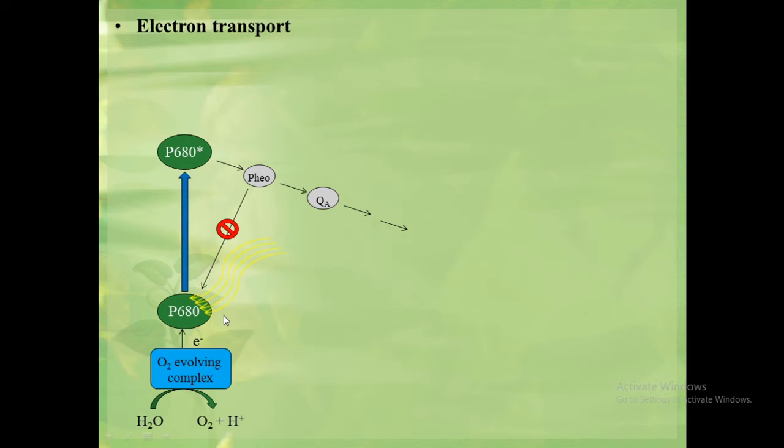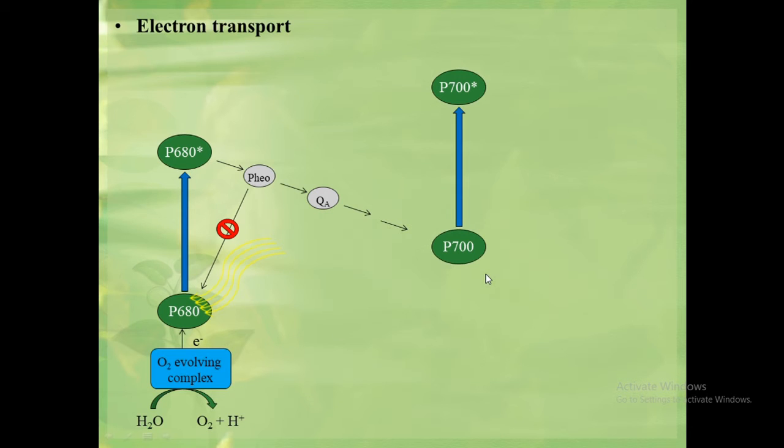It requires an electron to become reduced, so it gets an electron from a water molecule by splitting it into oxygen and hydrogen. It takes place with the help of a particular complex that is called the oxygen evolving complex.